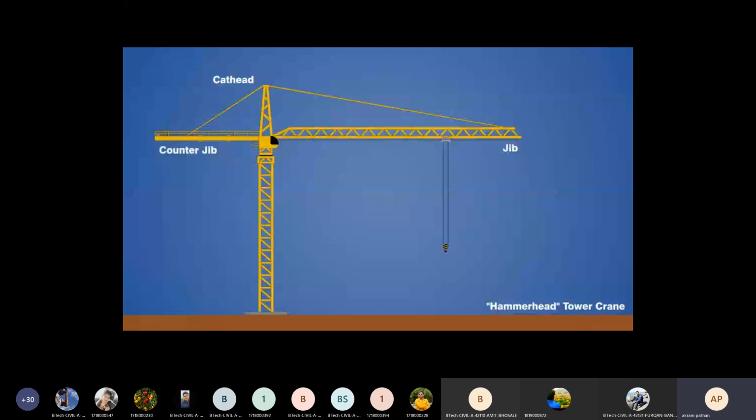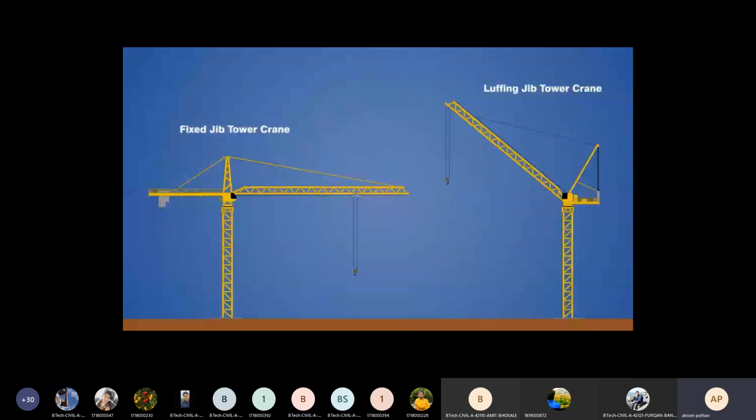Once the top assembly is complete, a counterweight is then added to the counter jib, which normally consists of several concrete slabs. The counterweight helps to balance the load when the crane is performing a lift, effectively reducing the bending moment, or torque, that must be carried by the mast. Since the working jib is fixed on this particular crane, a trolley system must be used to adjust the radius of the hook so that the load can be positioned closer or further from the mast. This is not the case for luffing jib tower cranes, however, as they can adjust the radius simply by raising or lowering the working jib.